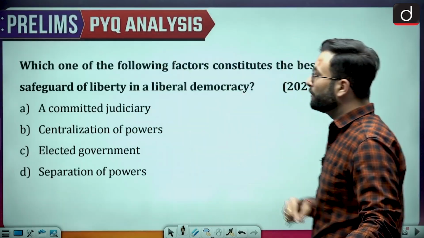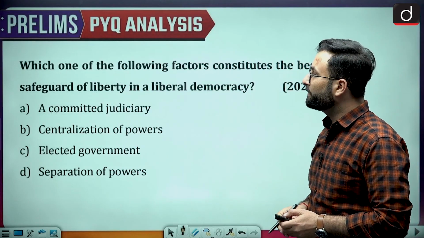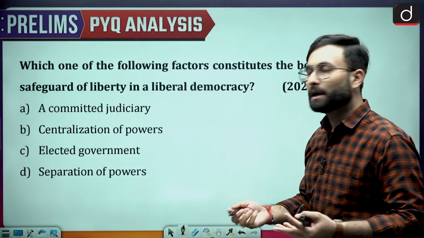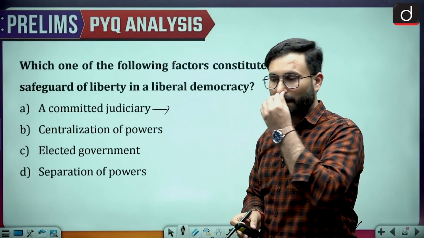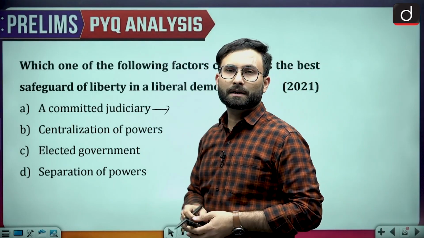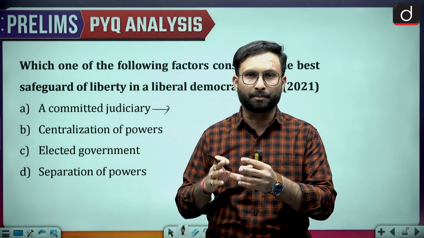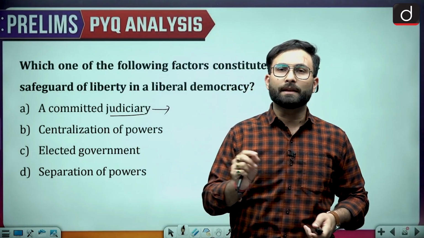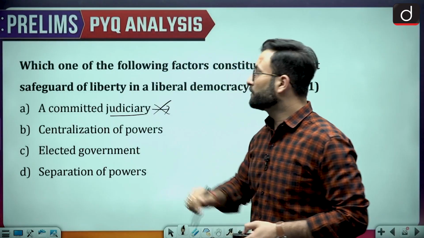Okay, moving to the next one. Which of the following factors constitutes the best safeguard of liberty in liberal democracy? A committed judiciary, committed to whom? If it is committed to government, then it cannot be right for a particular country that all the policies which the government is bringing, the judiciary is committed to the government and approving them. So that is against the independence of the judiciary. So we cannot say that that is the right choice over here.